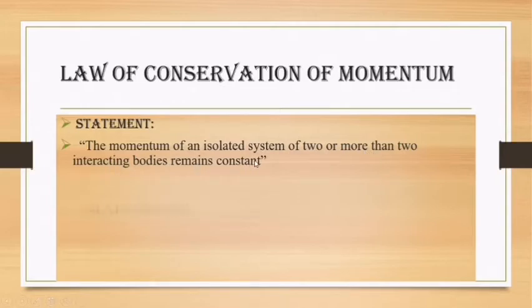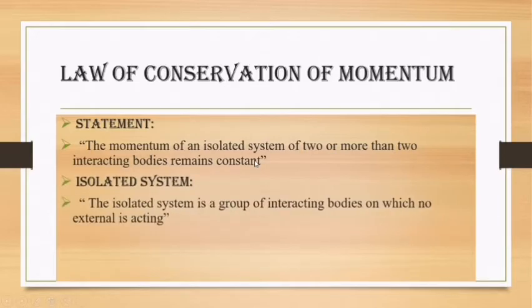Let's see, what is an isolated system? An isolated system is a group of interacting bodies on which no external force is acting. Such a system is known as an isolated system. So, the law of conservation of momentum says that the momentum of an isolated system of two or more than two interacting bodies remains constant. Let's see one example of the law of conservation of momentum.